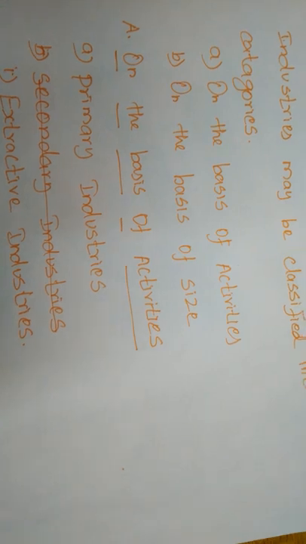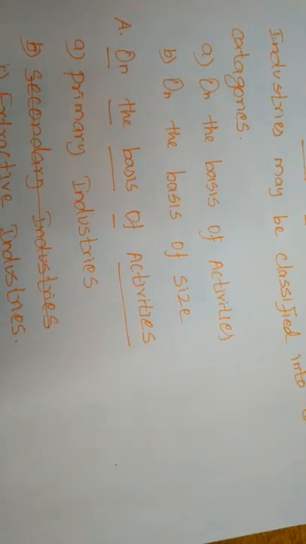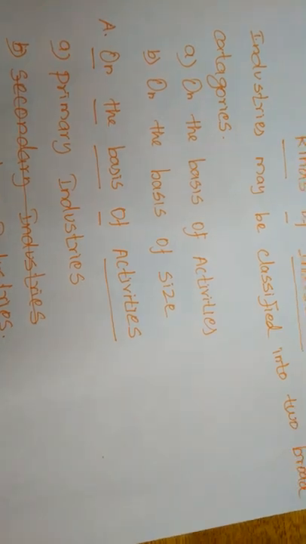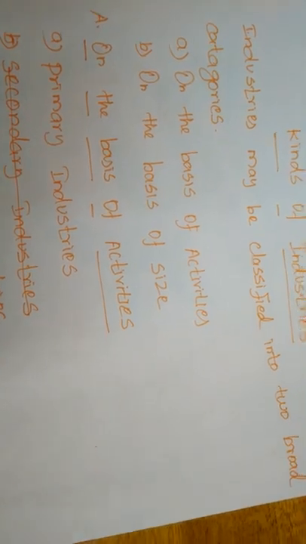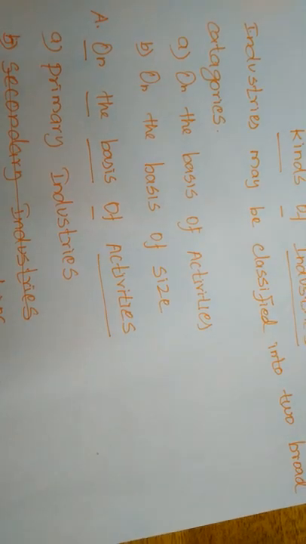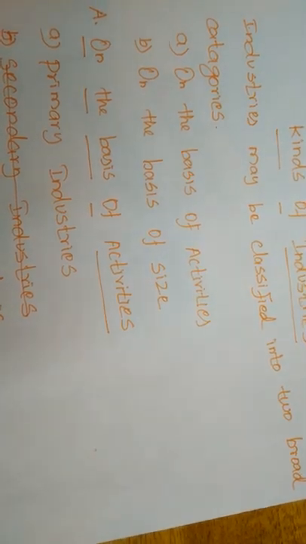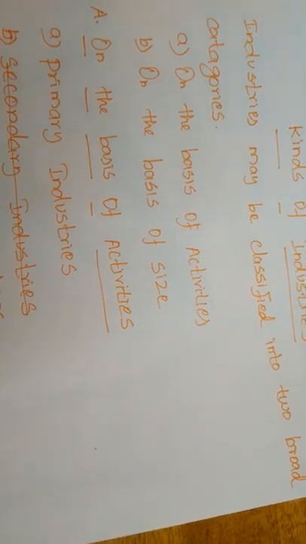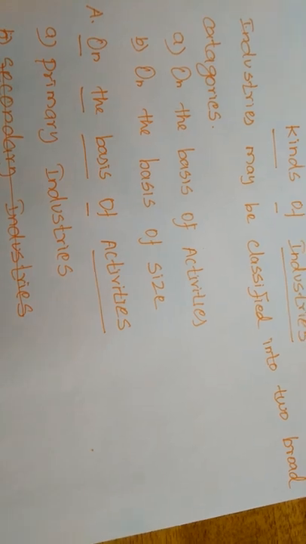Only in some particular areas or some particular products can we produce, we cannot create, so we occupy them from nature. It is called primary activities. For example, agriculture, farming, forestry, fishing, horticulture; these are called primary industries.